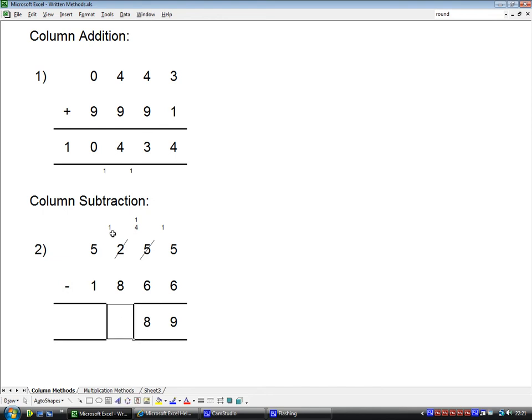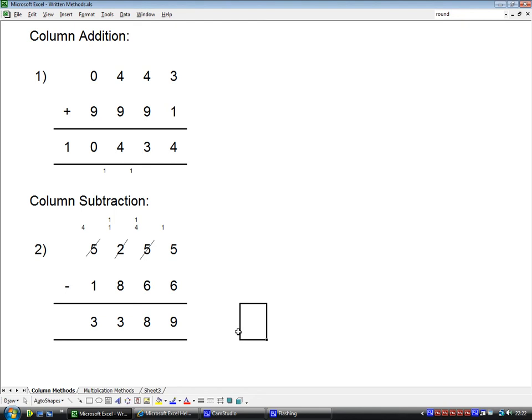And now we come to this one, and lo and behold we have to borrow yet again, so we're going to have to cross the 5 out, okay. It's going to come down now to 4. Okay, and we're going to put the 1 at the top. So now we've got 11 minus 8, which is 3. Okay, and finally we've got the 4 here minus the 1, 3 again. Okay, so that's your answer, 3,389.